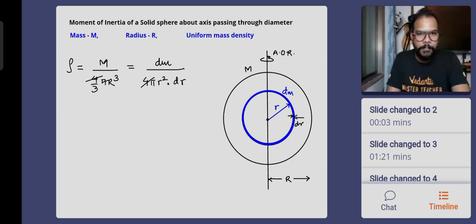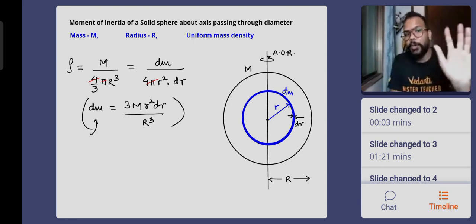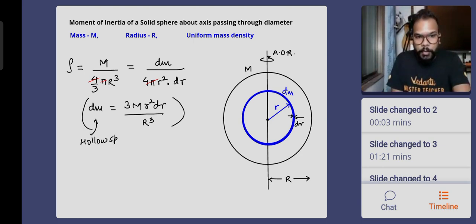Okay, everyone. Just a second. Yeah, 4 pi cancelled with 4 pi, and dm comes out with small r square going there. 3 also comes in the numerator from here. So dm equals 3 capital M small r square dr divided by r cube. We have got this value. This is the mass of the hollow sphere. This is basically the hollow sphere. This biscuit is the hollow sphere.